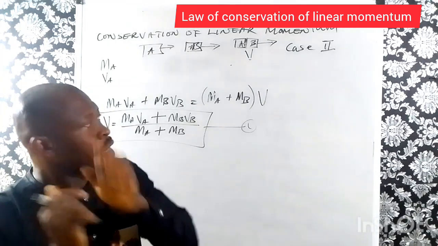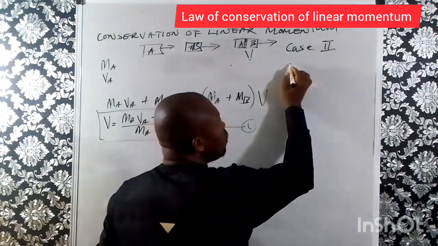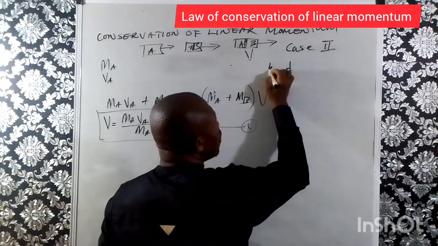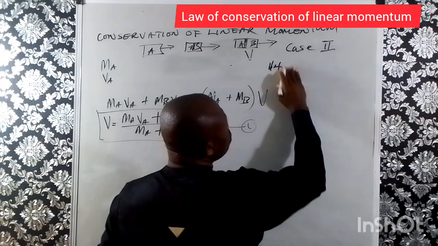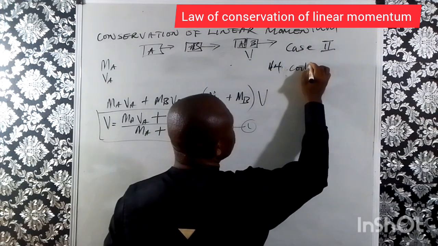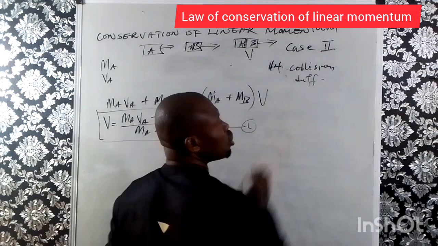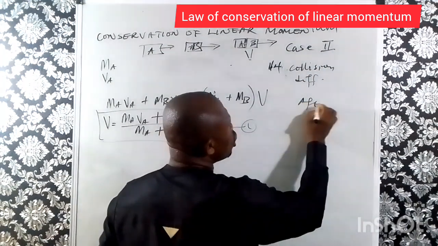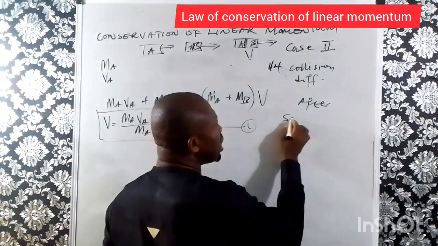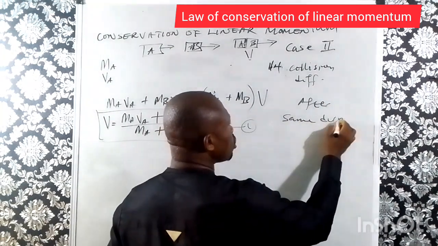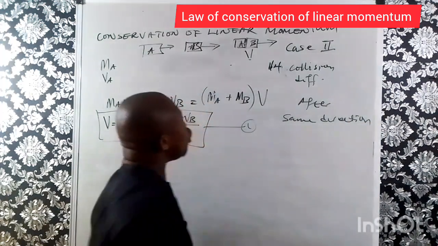Case 2. Before collision, they are moving differently, in different directions. Now, after collision, they move in the same direction. Now, what do we do?